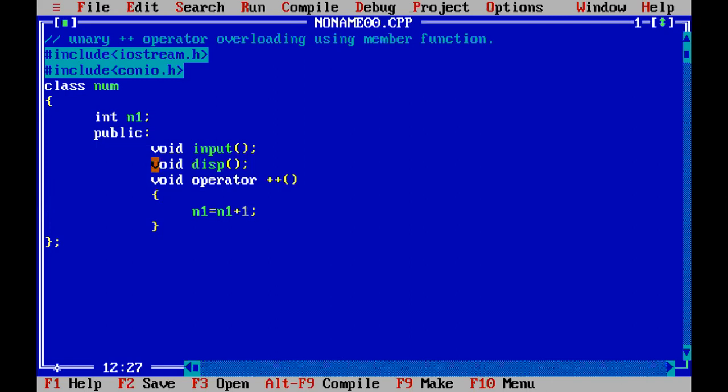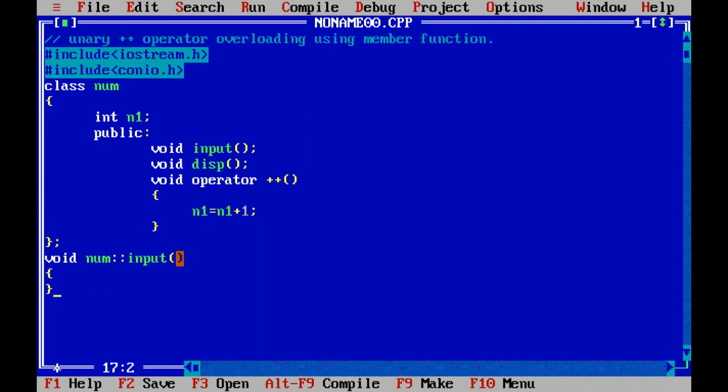Okay. Now I'm going to define the input function outside of the class using the scope resolution operator. How to define a member function of the class outside of the class? It's return type, then class name num, scope resolution operator, function name, and if the function has arguments, then you should write the arguments.